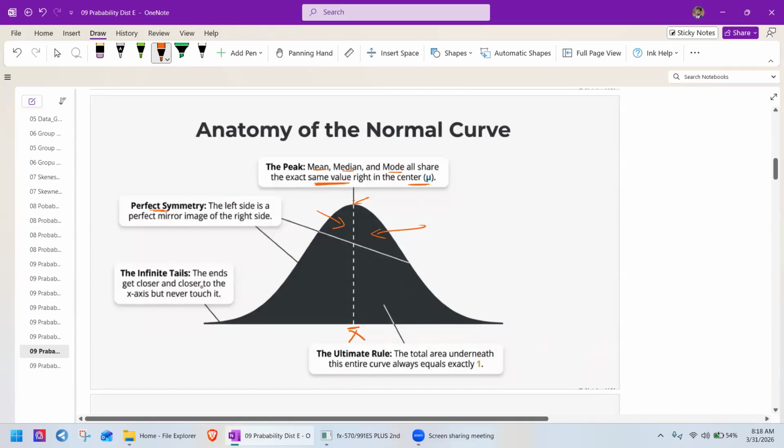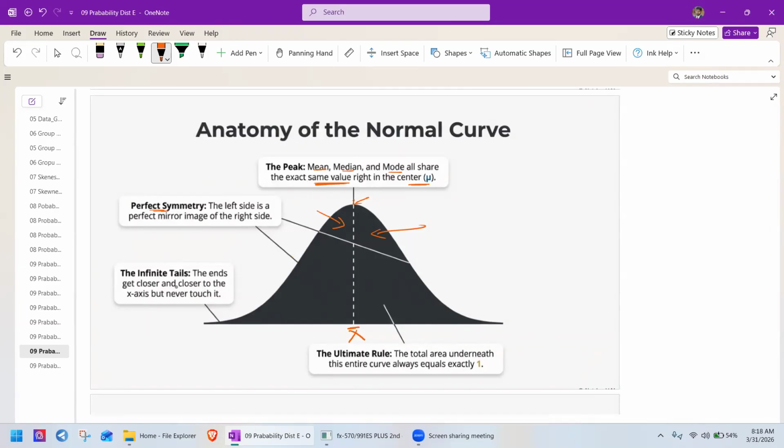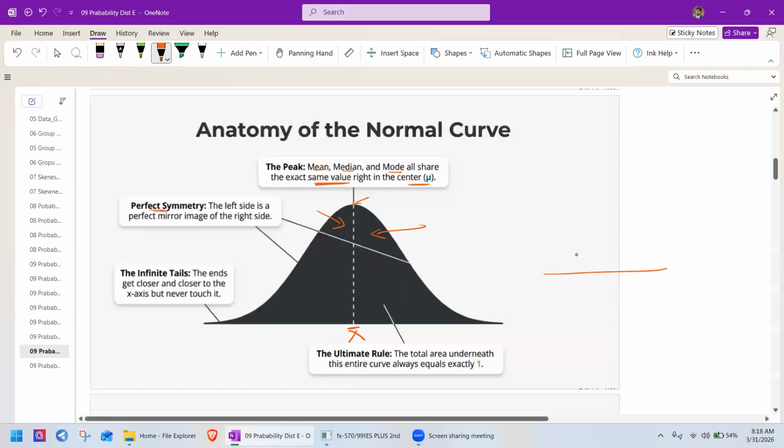Another property is an infinite tail. At the very ends, right here, this part of the curve is called the tail.